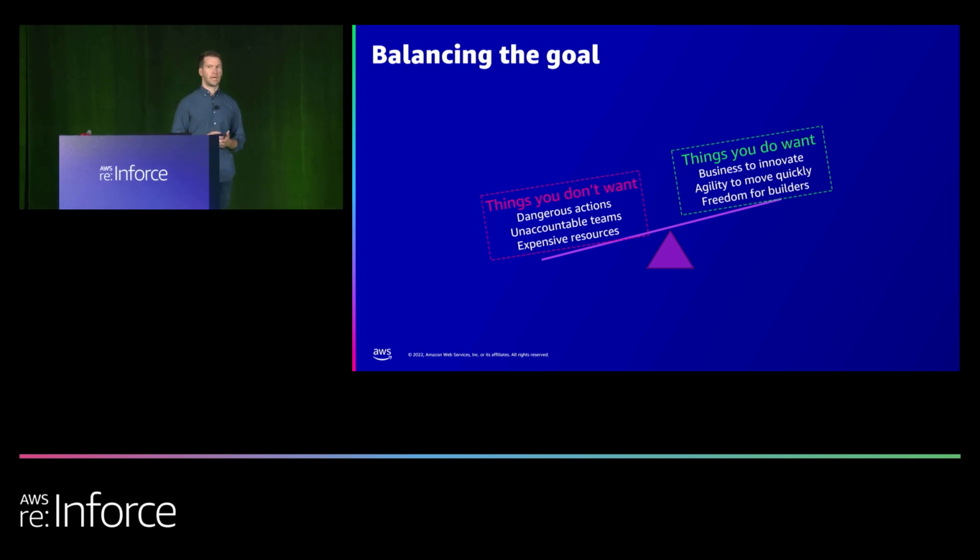Then there are things you do want. You want your organization to innovate. You want your builders to have a little more freedom, to be agile, to find cheaper ways of approaching the same problem. There's a natural tension between these two competing goals when you're thinking about least privilege, and we're going to talk about how to find a better balance across them.